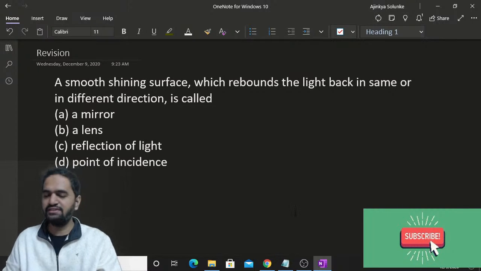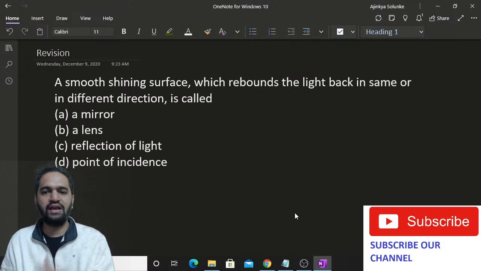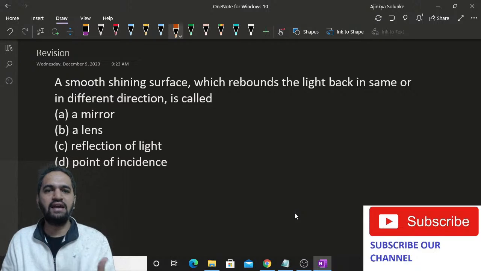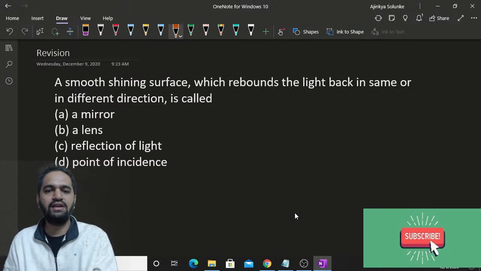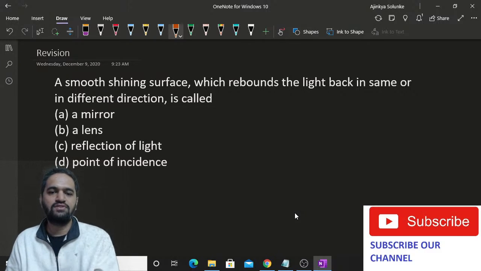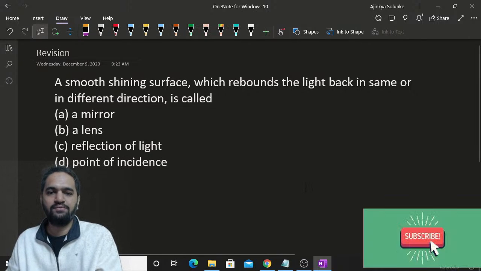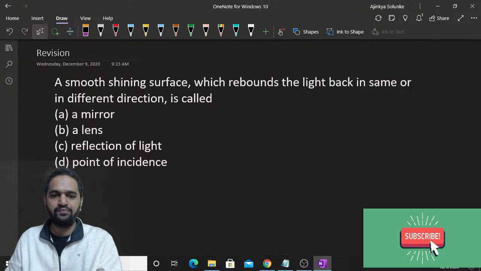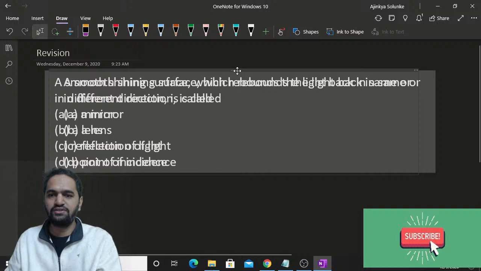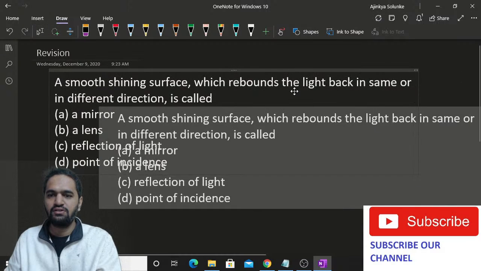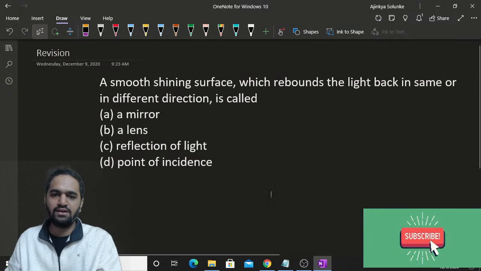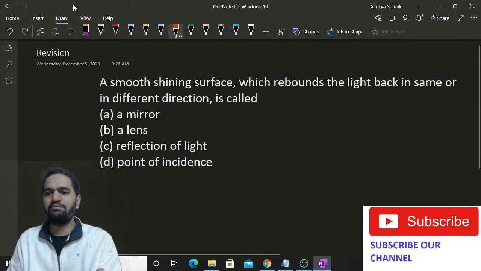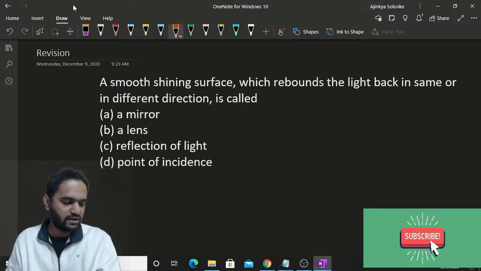A smooth shining surface which rebounds the light back in the same or in different direction is called what? What do you think is the answer? You just have to give me answers for these. Very simple. Kindly give me the answer for this question. A smooth shining surface which rebounds the light back in the same or in different direction is called as.